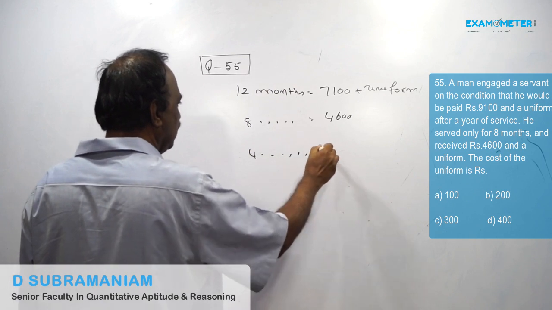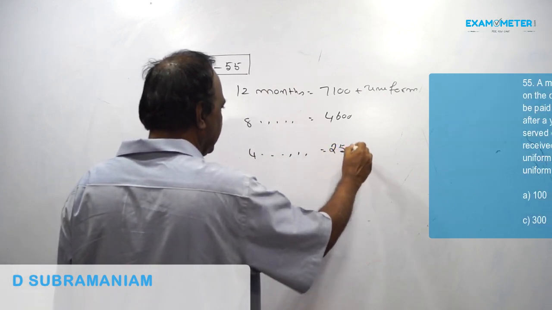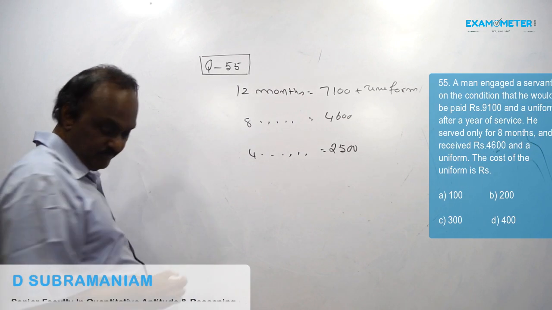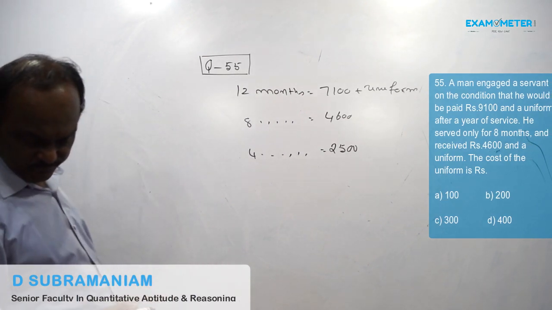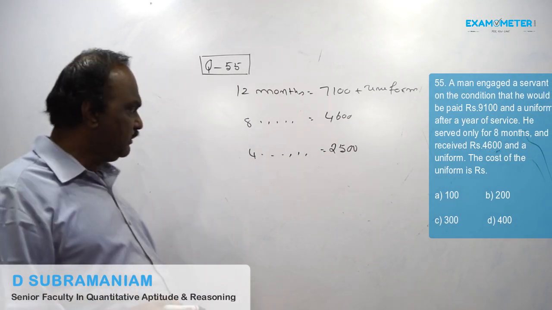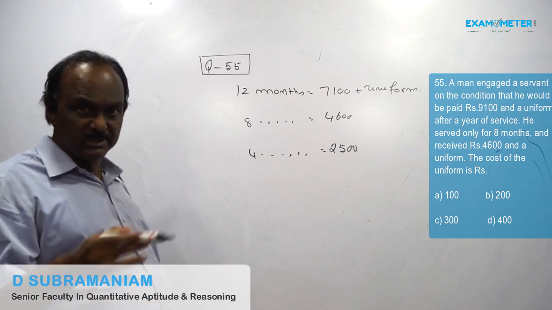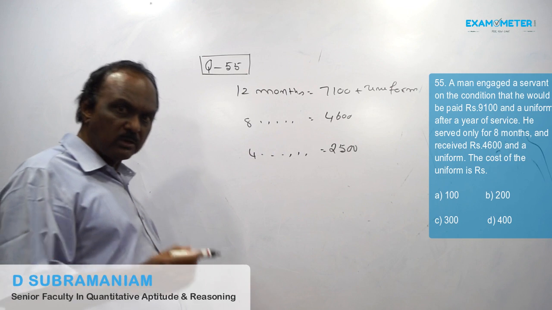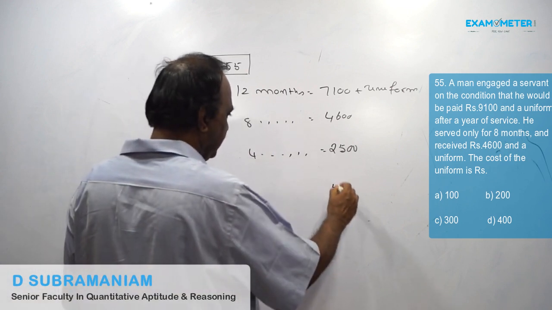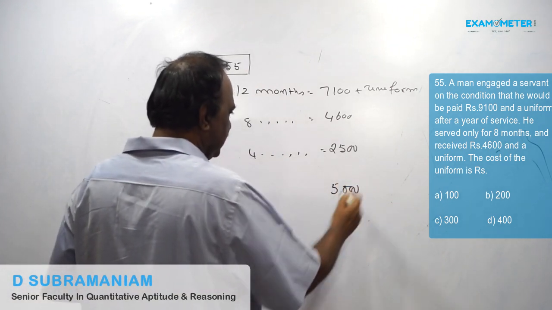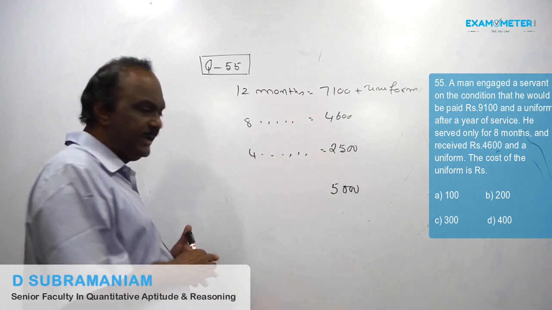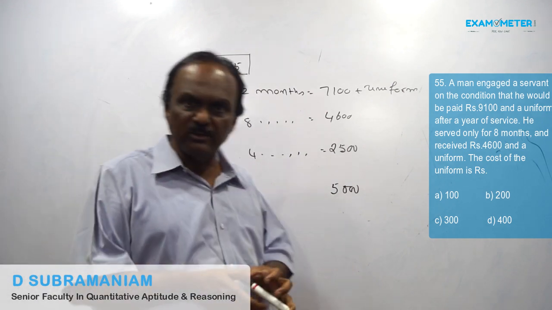That means for 4 months, you should get 2,500. If he might have worked for 8 months, he might have got 5,000.